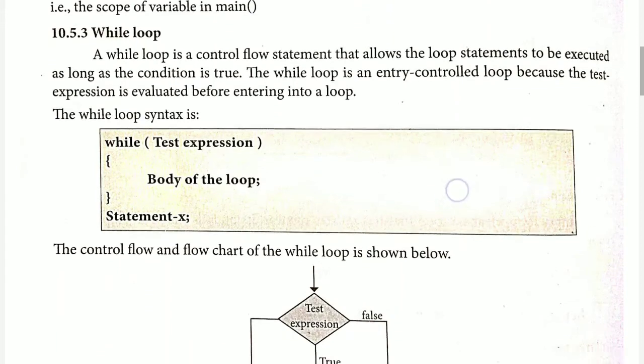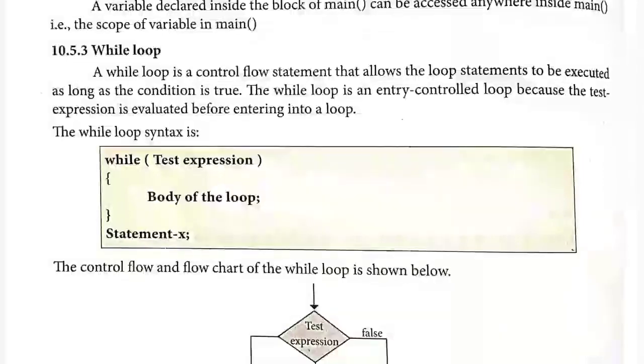A while loop is a flow control statement that allows the loop statement to be executed as long as the condition is true. The while loop is an entry controlled loop because the test condition is evaluated before entering into the loop.